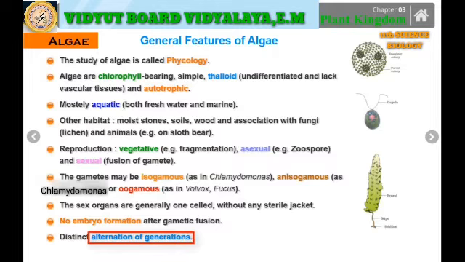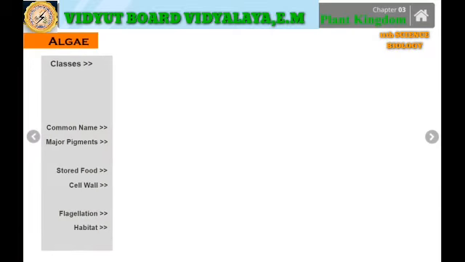Alternation of generation means the reproduction which takes place one time by means of the gametes and the other time by means of the spores, or one time by means of sexual reproduction and the other by means of asexual reproduction. Therefore it is said to be alternation of generation.